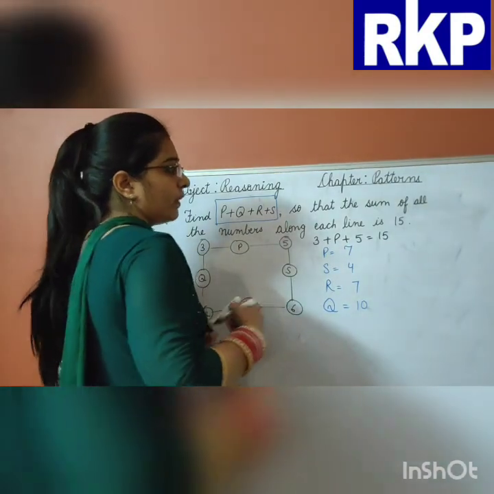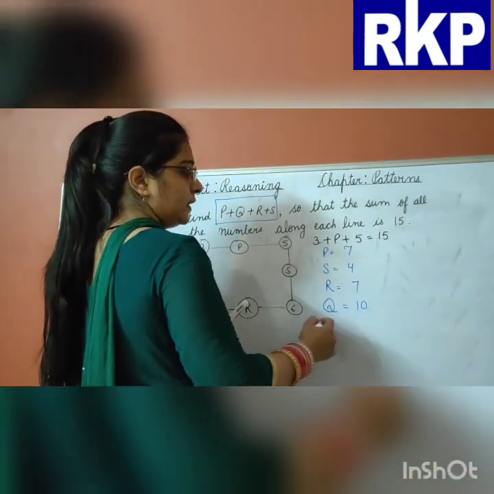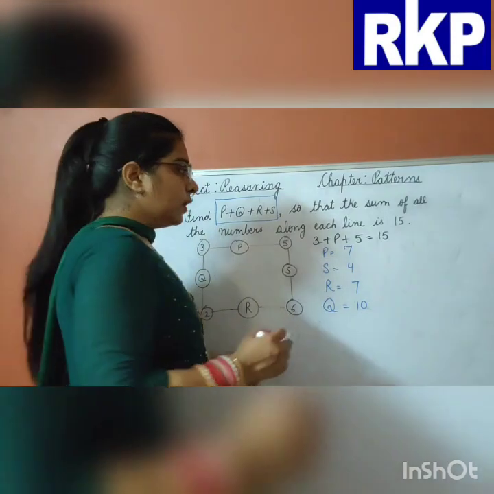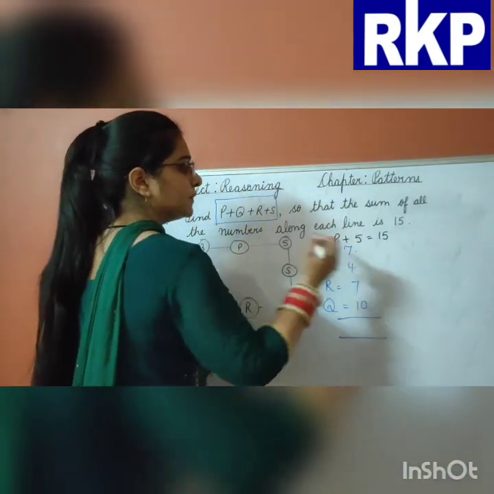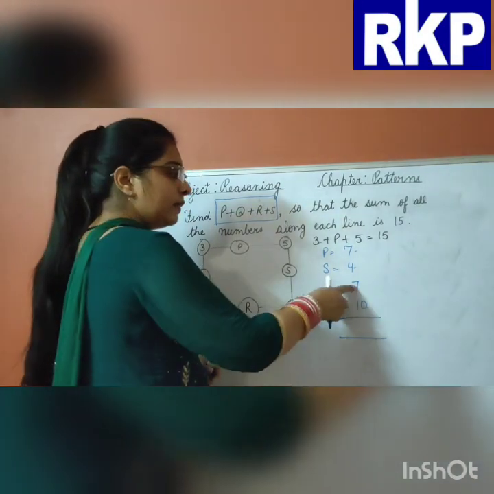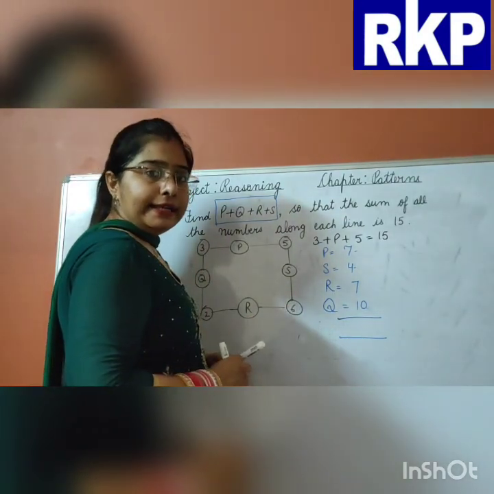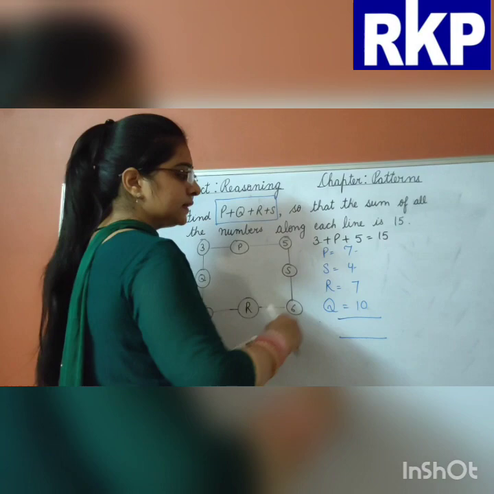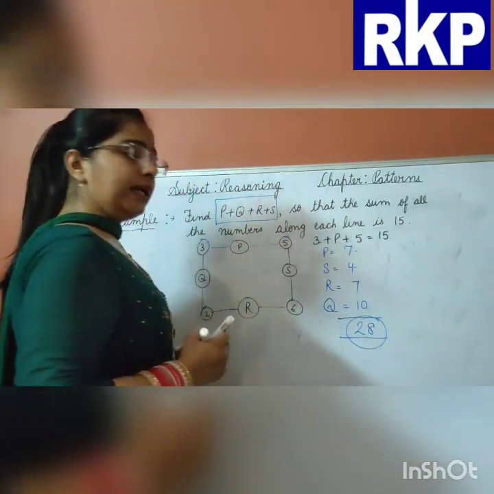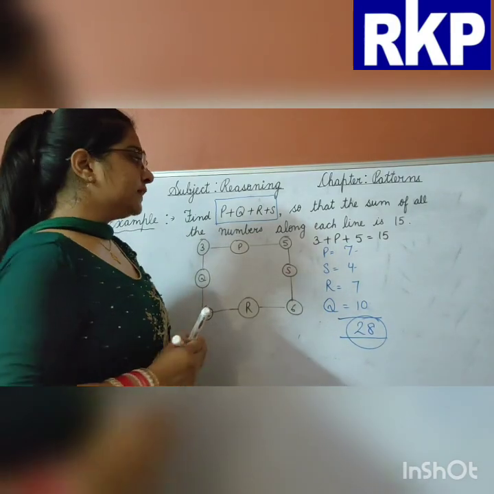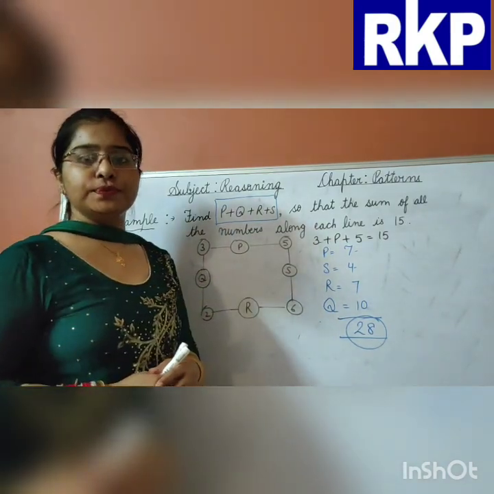Now we have found out the values of all these. Now the addition of these four terms: 7 plus 4, 11, 11 plus 7, 18, 18 plus 10, 28. So our answer is 28. I hope this example is also clear to you.